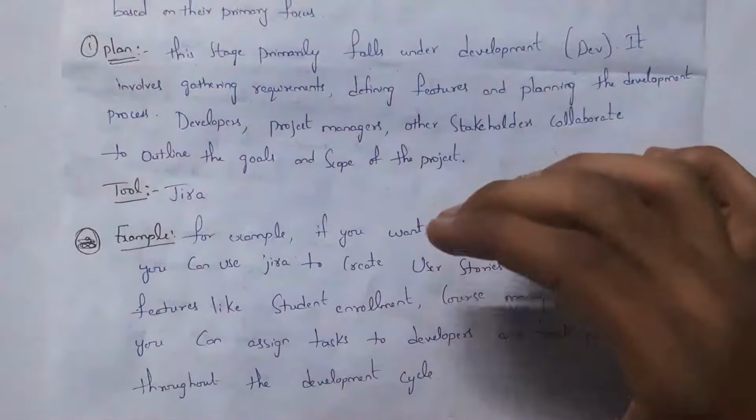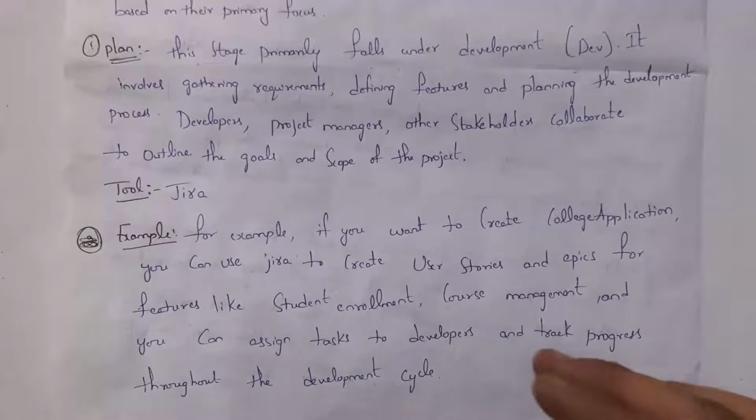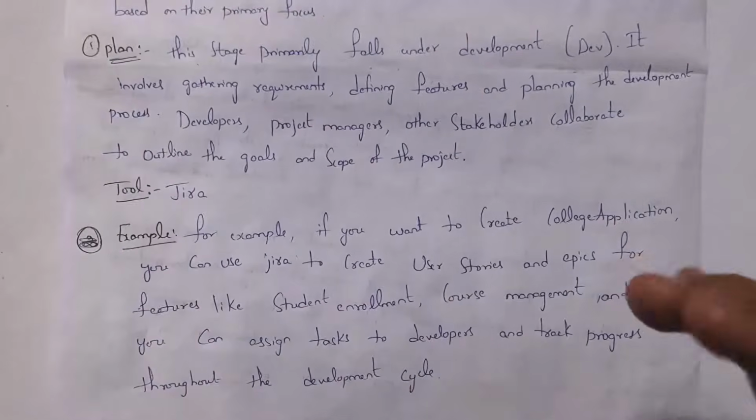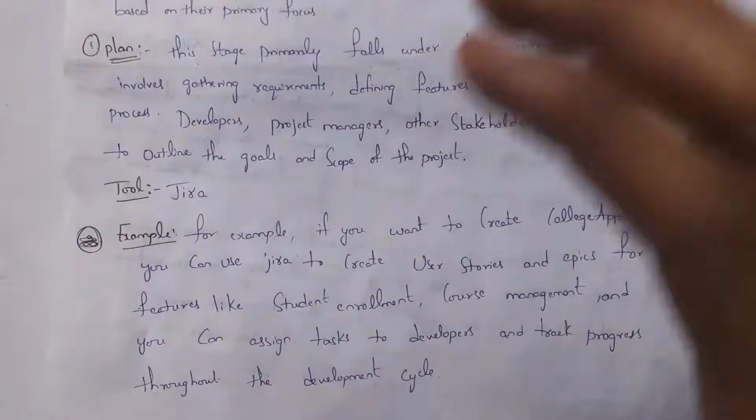Guys, this is a real-time example of the planning stage. For example, I said that I want college software. So it is considered an epic. And in that college software, I said I want a student login form, employee login form, faculty attendance, student attendance, and so on. All these are considered user stories. Student login form is one story, employee login form is one story, student attendance is one story, and so on. So in the Jira tool, the project manager will create epics and stories, and then assign tasks to various developers using the Jira tool. You can also track how work is going on in this Jira tool. This is all about the plan stage.